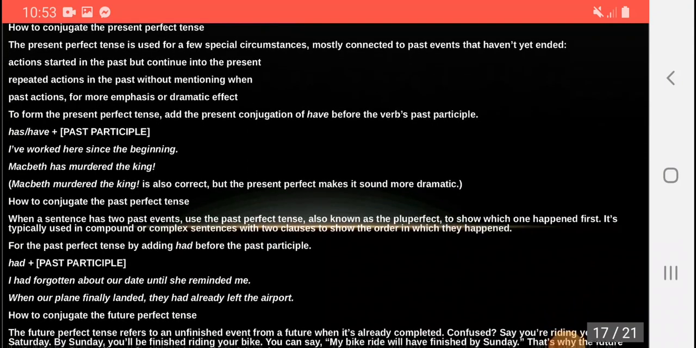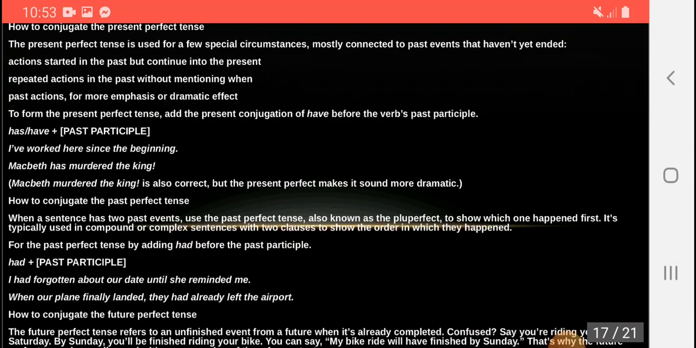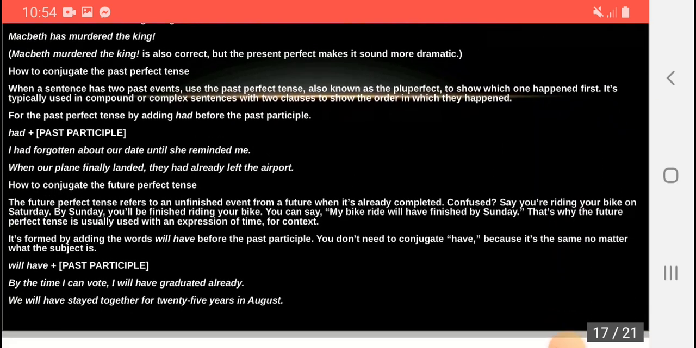When a sentence has two past events, the past perfect tense, also known as the pluperfect, is used to show which one happened first. It is typically used in compound complex sentences with two clauses to show the order in which they happened. For example, I had forgotten about our date until she reminded me.